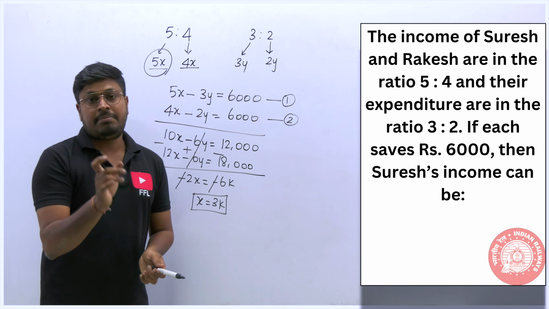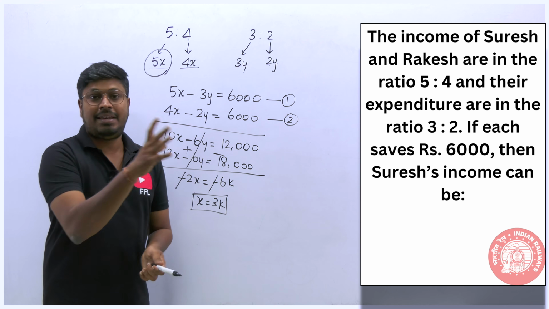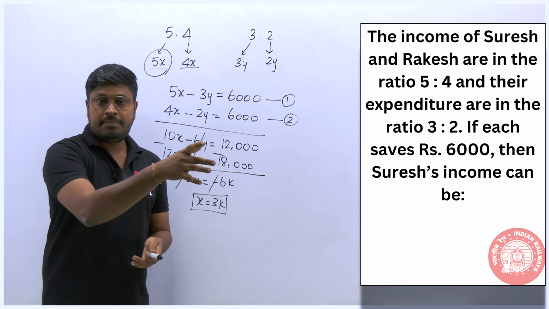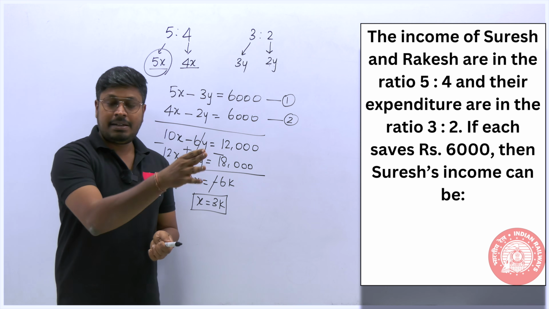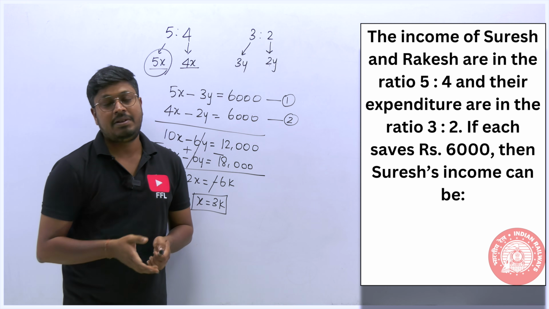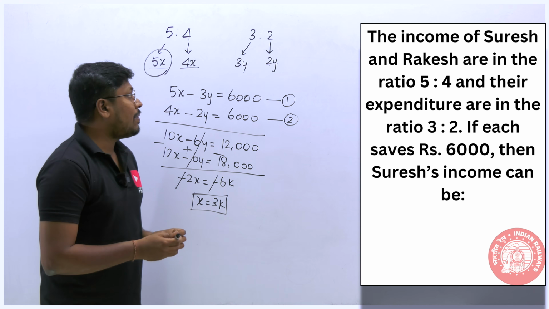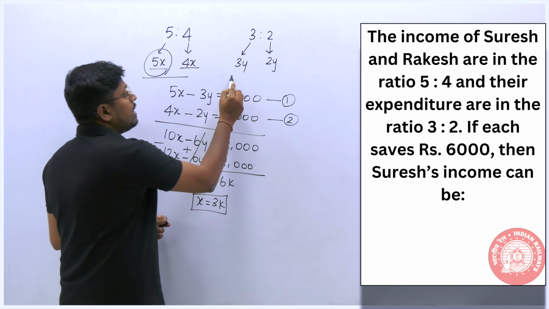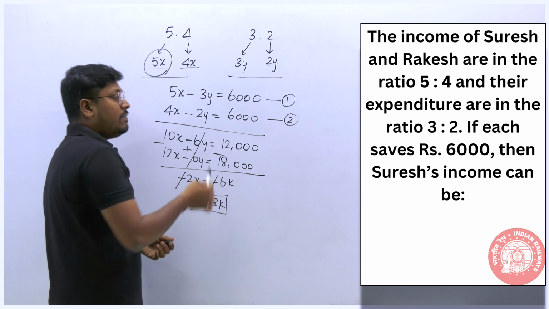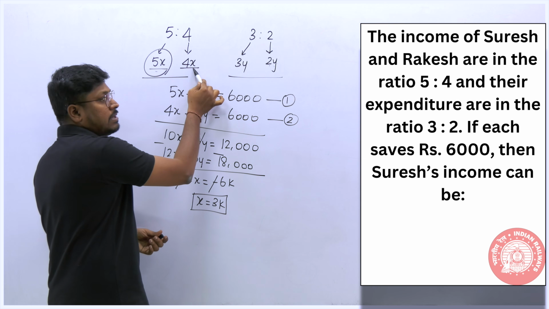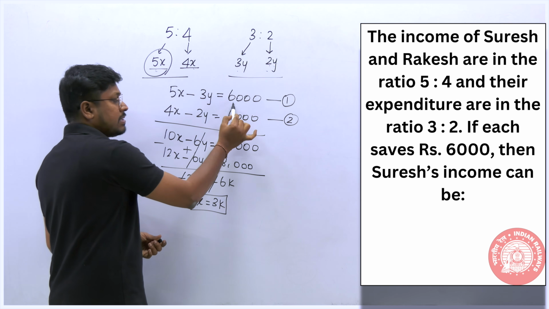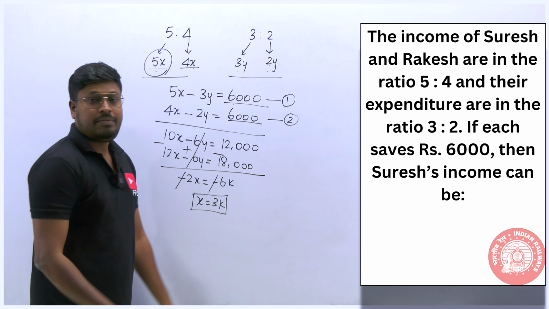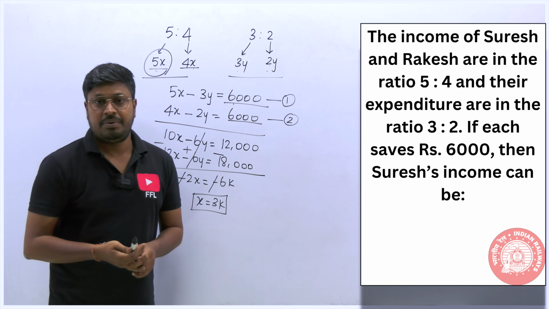Always remember that if they are talking about savings, then income minus what he spent from the income, that is expenditure, the resultant will be equal to the savings. Here according to the question, they have given both income and expenditure in terms of ratio. So we have considered the incomes as x and x, expenditures as y and y. Income minus expenditure is equal to savings. Both the savings are the same. So we frame the equation and we solve the question.